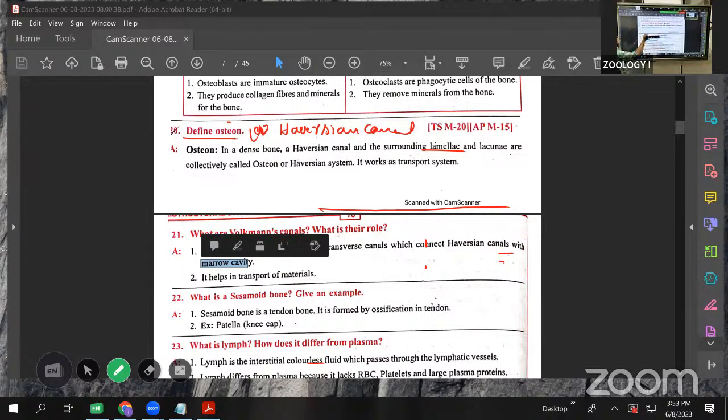It is mainly in dense bone. In dense bone, the Haversian canal surrounded by the lamellae and lacunae are collectively called osteons.